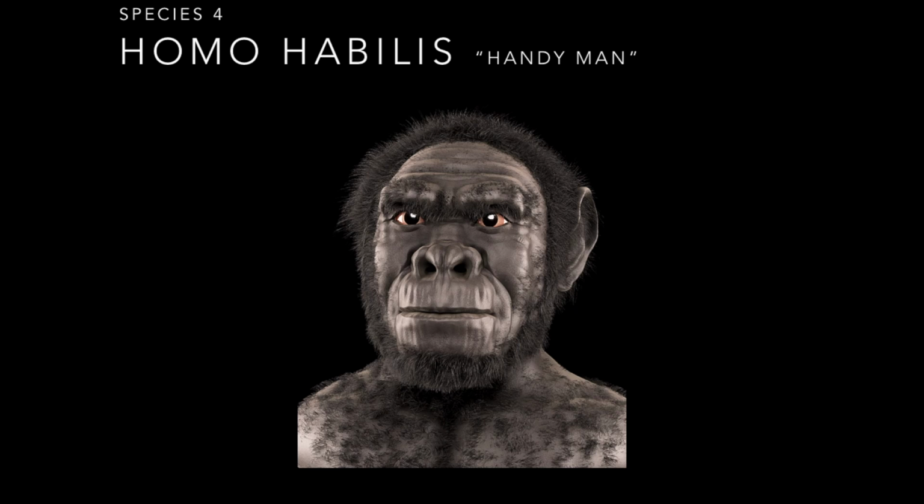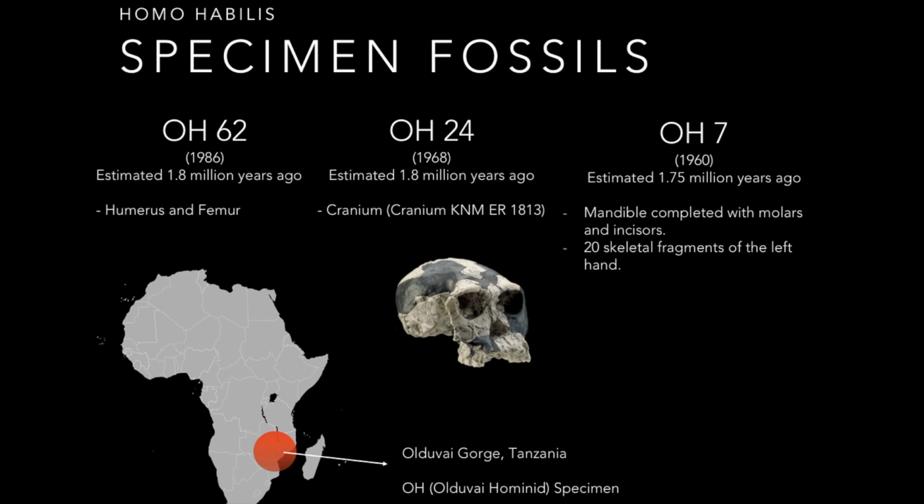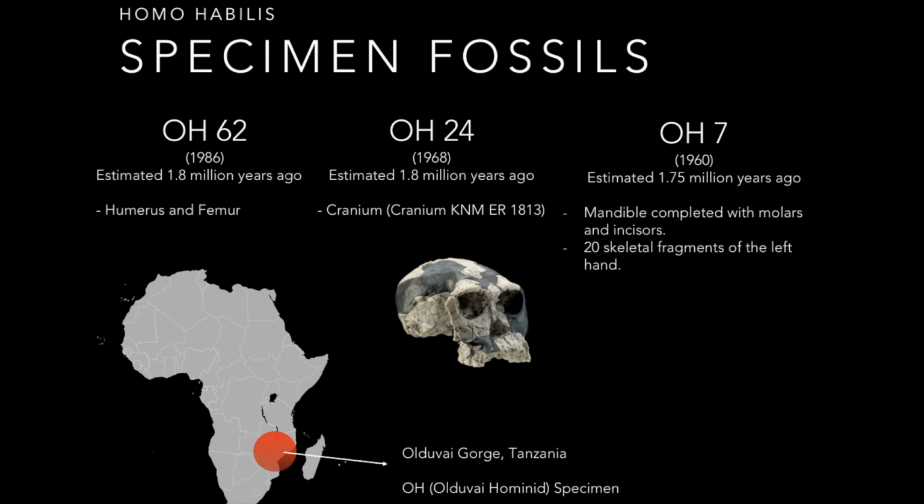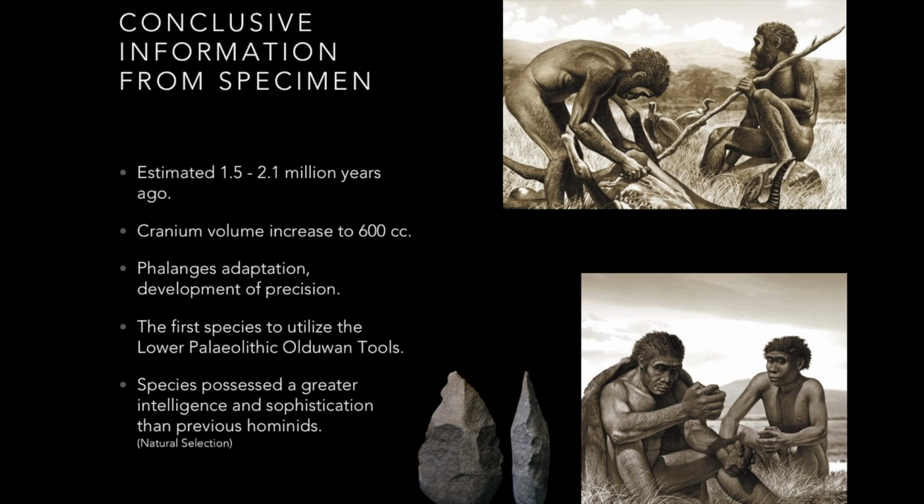The fourth evolutionary species I will be talking about is the Homo habilis. There are various Homo habilis specimen fossils located in the Olduvai Gorge in Tanzania, Africa. Three are listed above: Olduvai hominid 62, which includes a humerus and femur; OH24, which includes a cranium; and OH7, which includes a mandible complete with molars and incisors, as well as 20 skeletal fragments of the left hand.